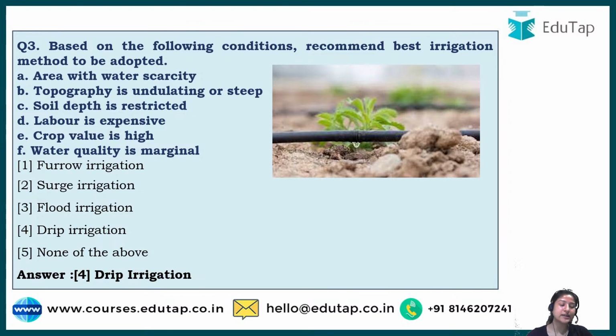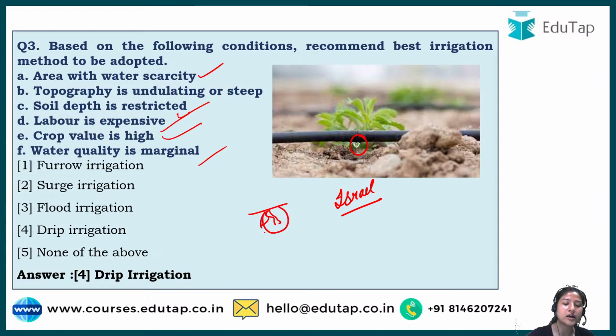In this technique, which has been adopted from Israel, usually it is done where there is water scarcity, meaning there is a deficiency of water, water is not available, soil depth is restricted, and labor is expensive, meaning every negative situation for agriculture is present. So in this system, water is provided to the plants drip by drip, drop by drop, and in this way the water is constrained to the root zone.